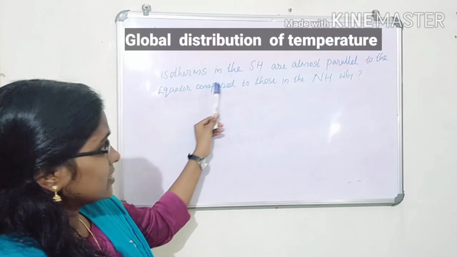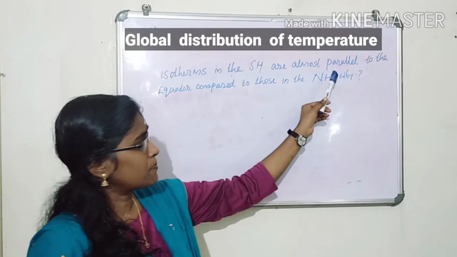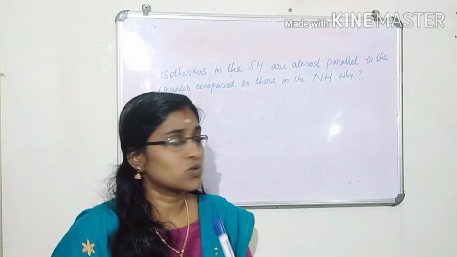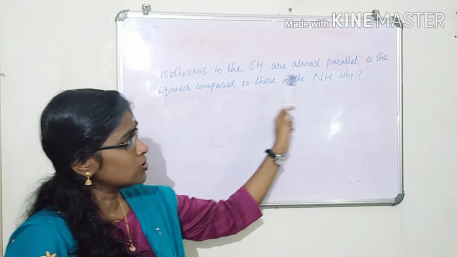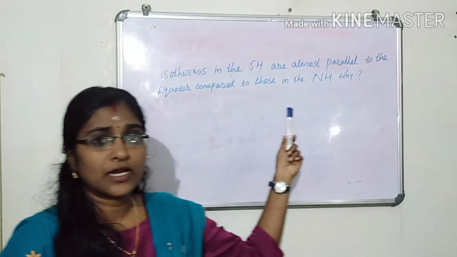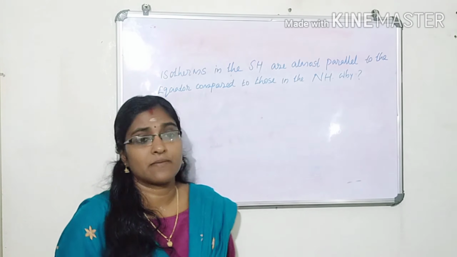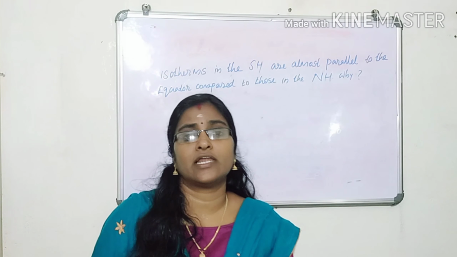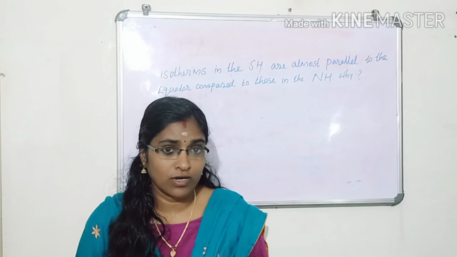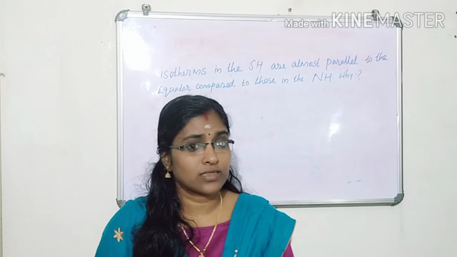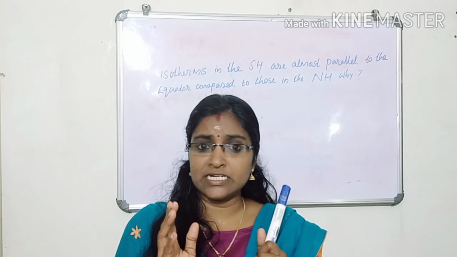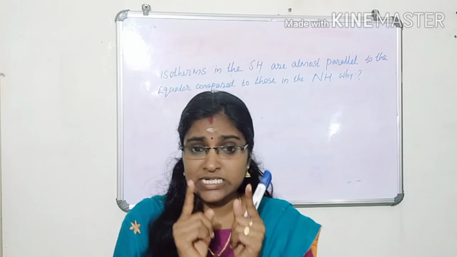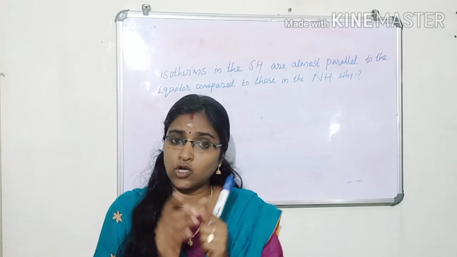Listen. Isotherms in the southern hemisphere are almost parallel to the equator compared to those in the northern hemisphere. Why? Listen, most of the continents are located in the northern hemisphere. The rate of heating and cooling of land and sea are not the same.